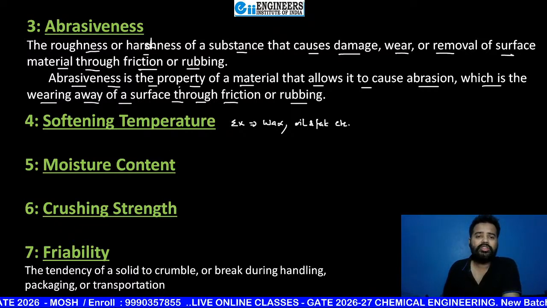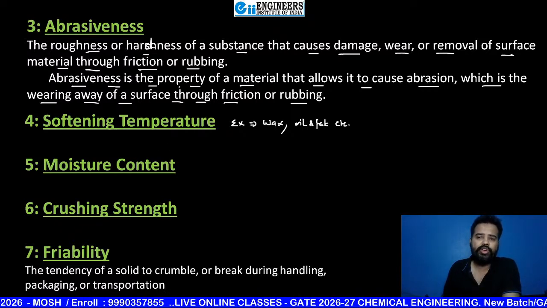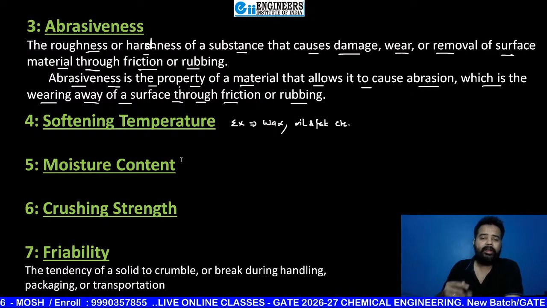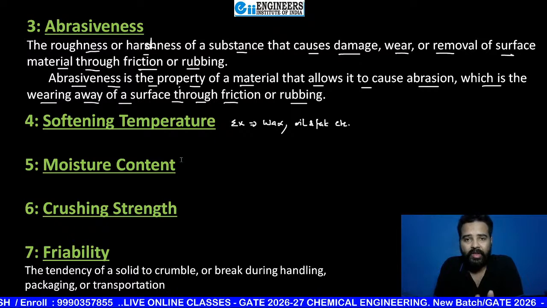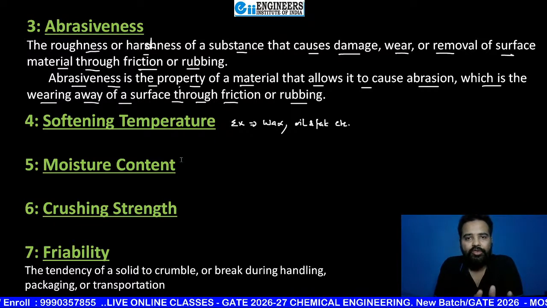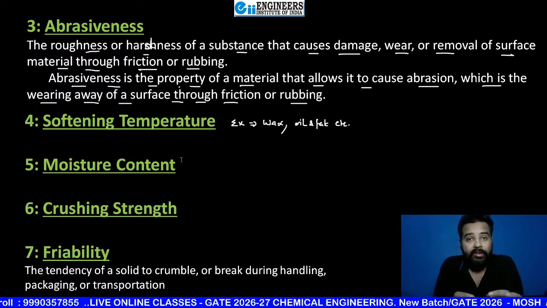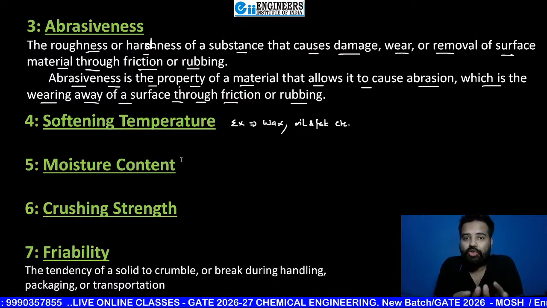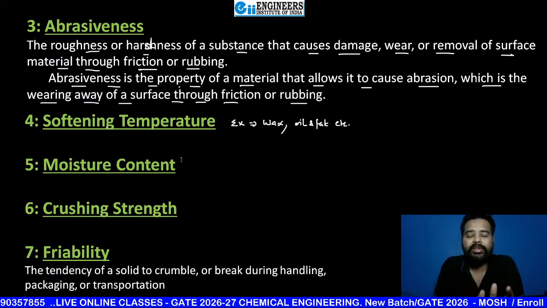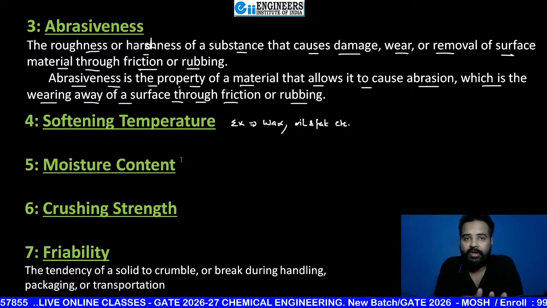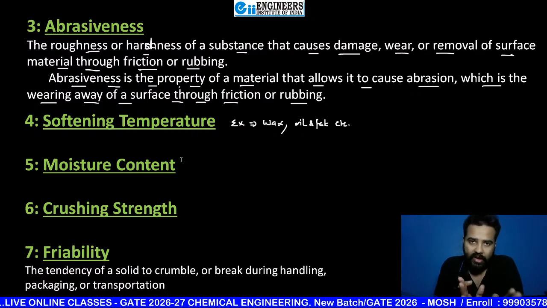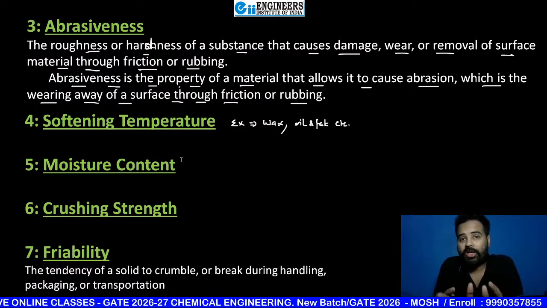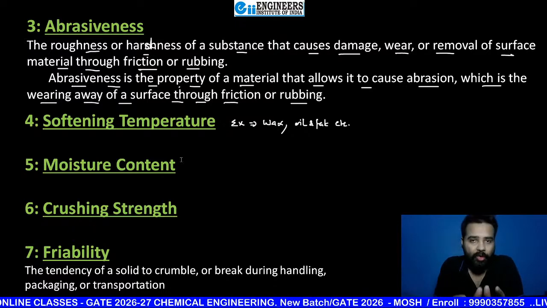Now, next one is moisture content. What is moisture content, beta? In lots of materials, like wood, some moisture is there. Similarly, in every solid, if you check their moisture content, then definitely they must have a minimum moisture content, the equilibrium moisture content. Equilibrium moisture content means the moisture content which is equal to the moisture available in the surrounding atmosphere.